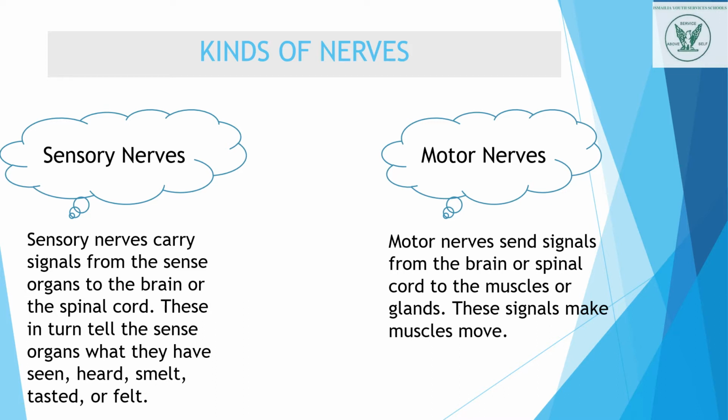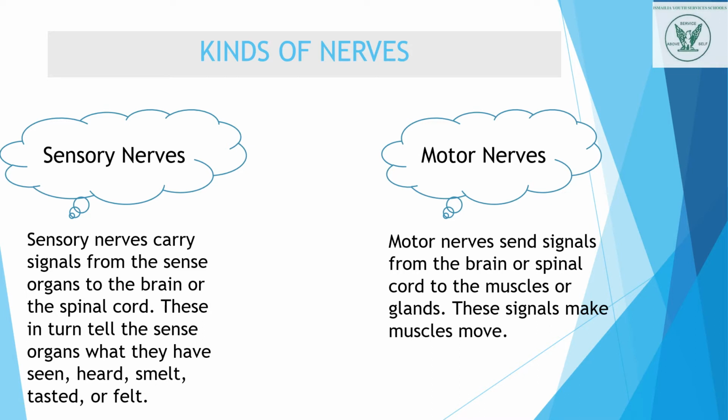There are two types of nerves. One is the sensory nerve, the second is the motor nerve. The sensory nerves carry signals from the sense organs to the brain or the spinal cord. The sense organs: we have five sense organs, you know all very well. Seeing, hearing, touching, smelling, taste. These are all the senses, and they have different organs, and that is called the sense organ.